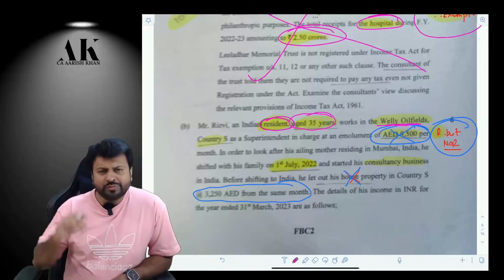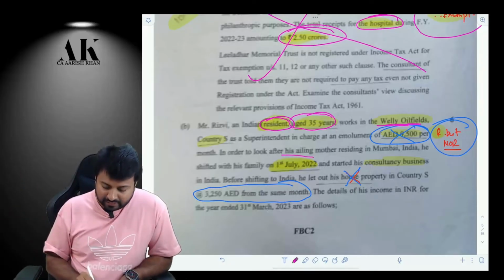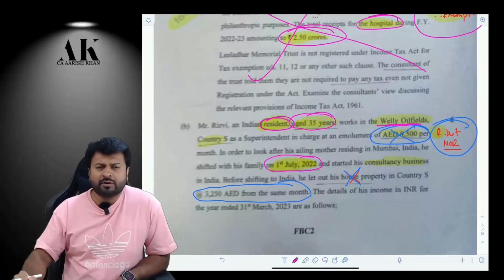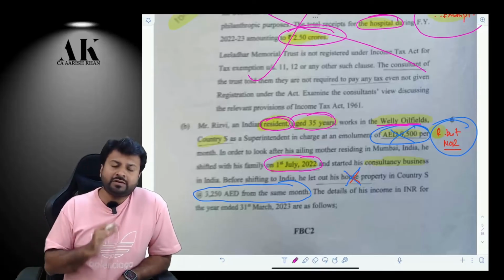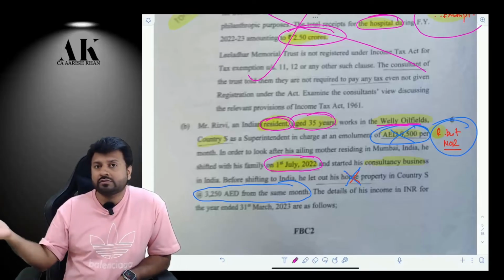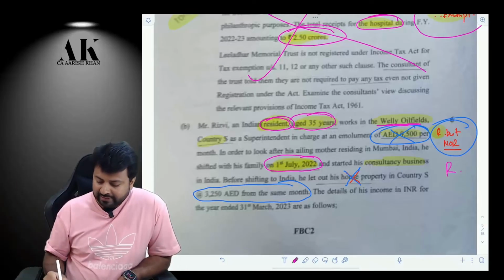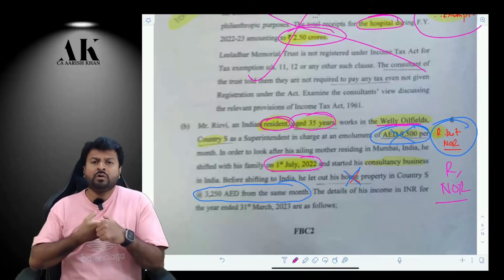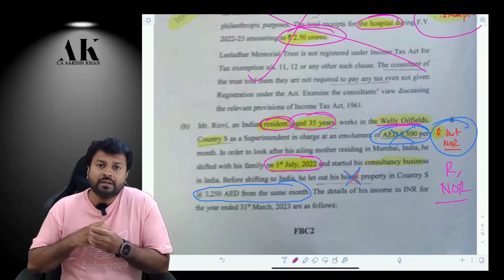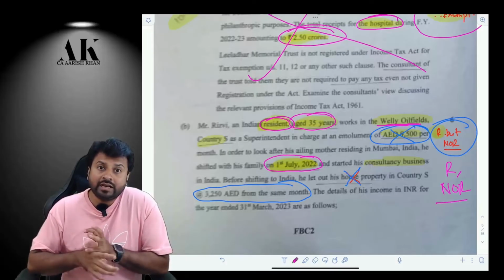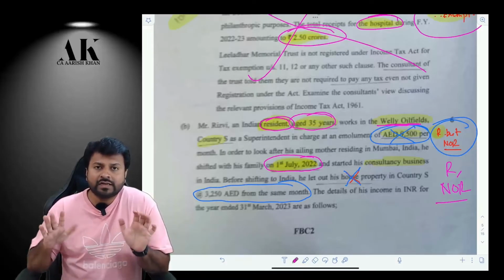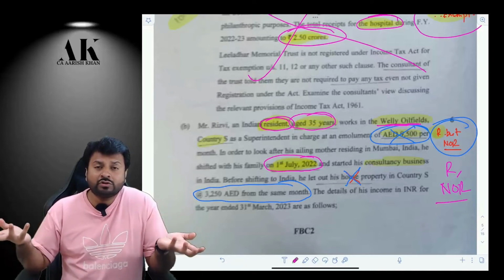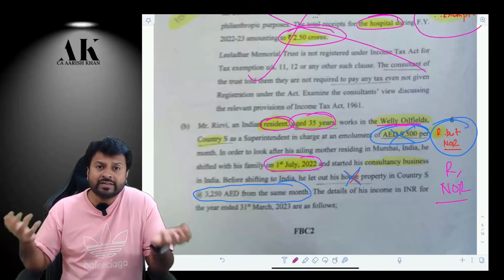He used to be staying out of India, but in the current year, on 1st July 2022, he came to India because of some personal problem. If he came to India on 1st July 2022 and stays till 31st March 2023, he will definitely be resident. But is he ordinary resident? No, he is not ordinary resident. How? Because the data of the last 7 years and the last 10 years is not given. So it is fair enough to assume that he was not present in India for the last 10 years and 7 years.